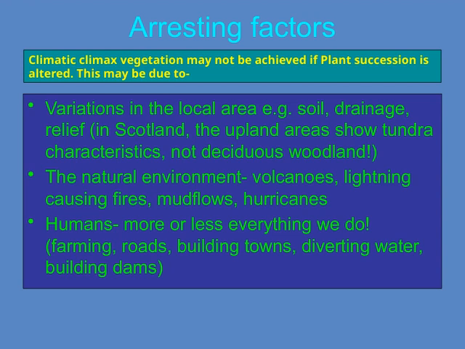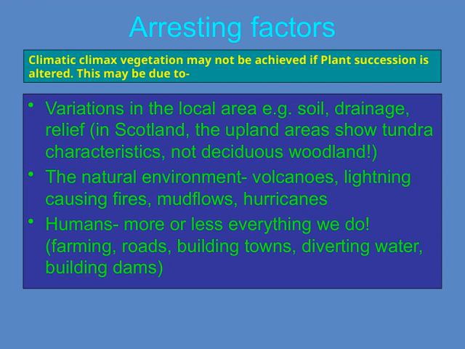Next, we have natural environmental factors. Things like volcanoes, lightning strikes causing fires, mud flows, and hurricanes all play a part in disturbing the landscape. These events can reset succession or create new conditions for plants to colonize. Then, of course, humans are a huge influence. Our activities, farming, building roads, towns, diverting water, constructing dams, alter the environment significantly. These human interventions can either hinder or promote certain types of succession.